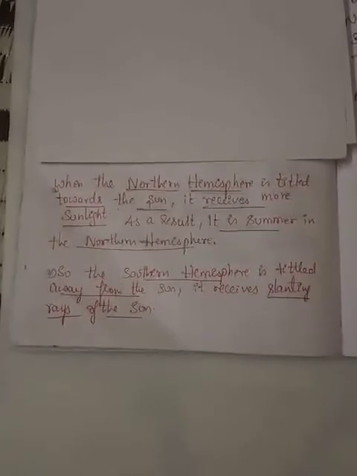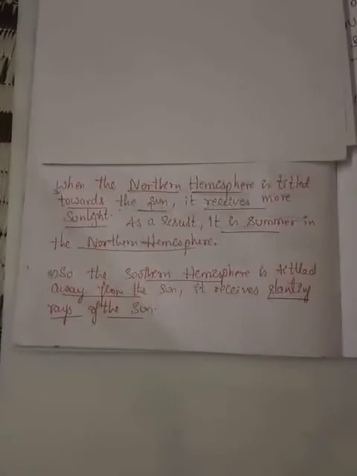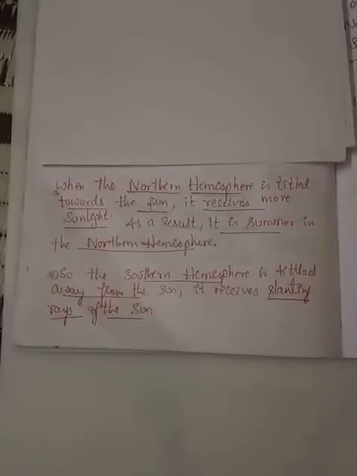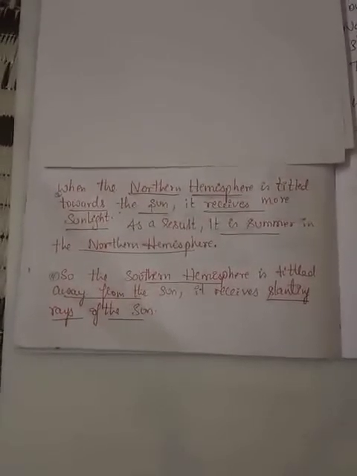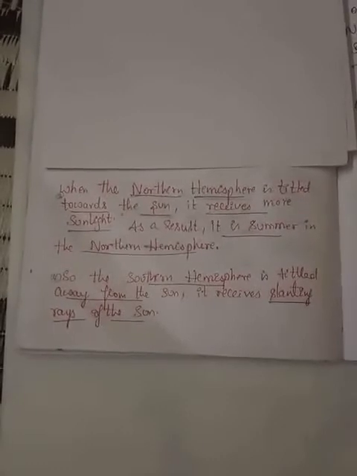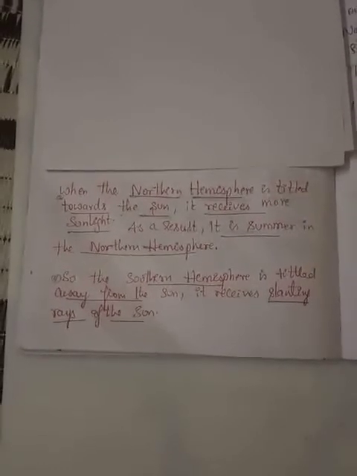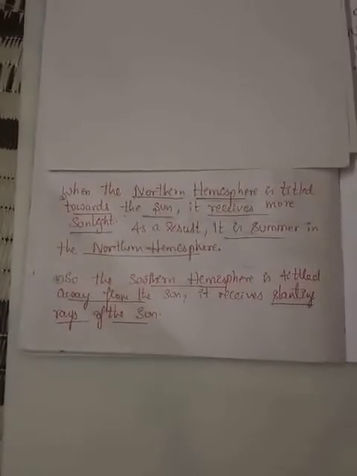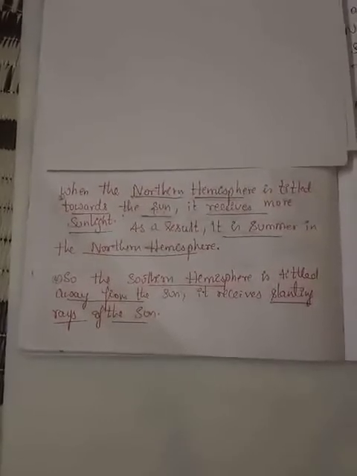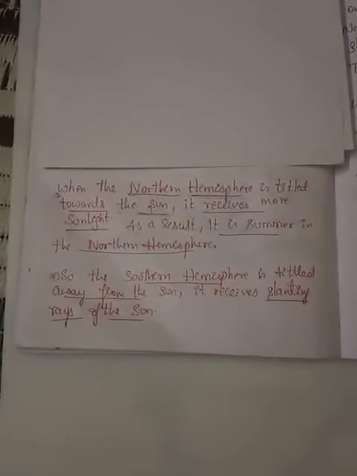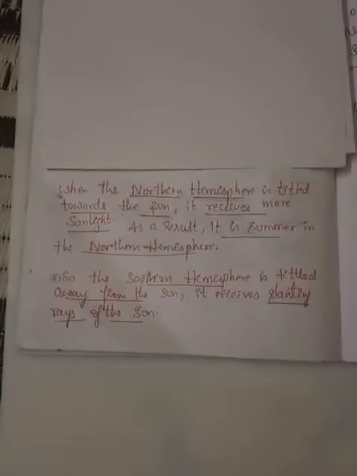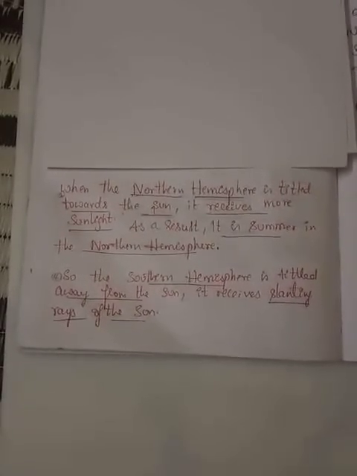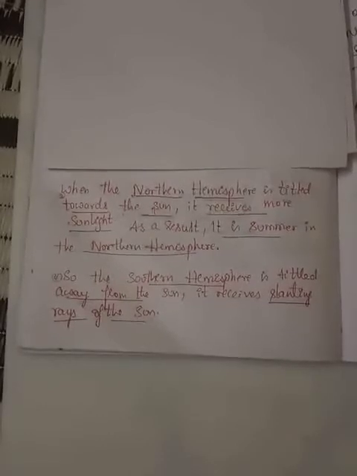So due to the revolution of the Earth around the Sun, when the northern hemisphere is tilted towards the Sun, it receives more sunlight. As a result, summer occurs in the northern hemisphere. And when the southern hemisphere is turned away from the Sun, it receives fewer rays of the Sun.